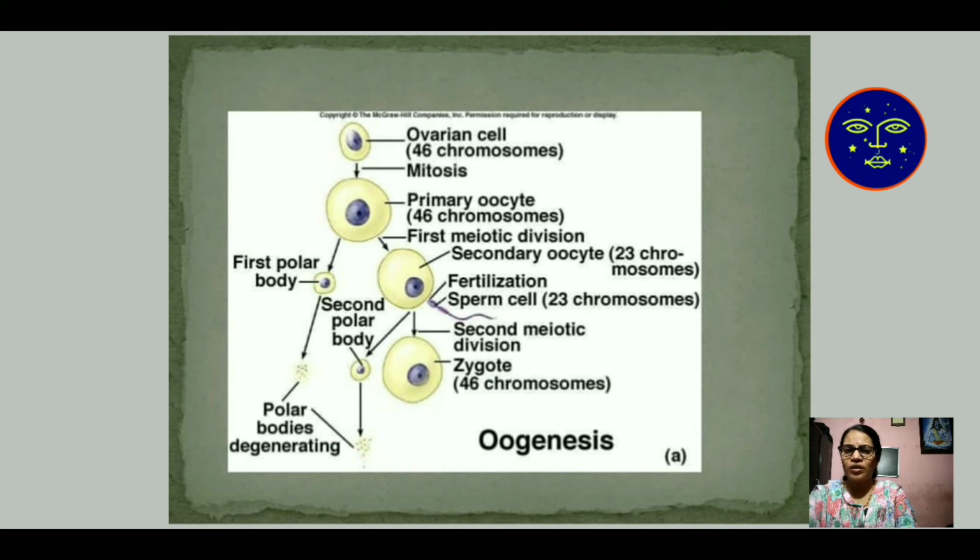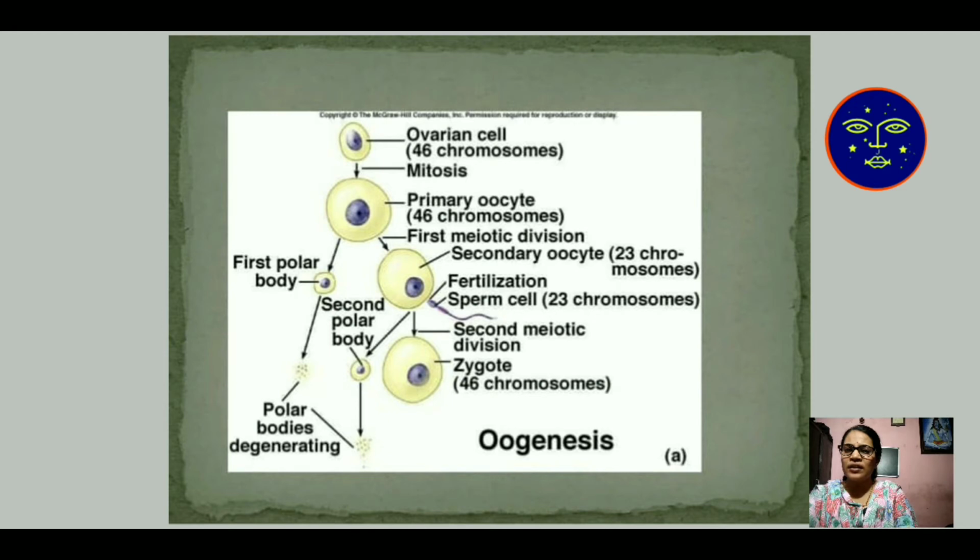Primary oocytes undergo first meiotic division and produce the first polar body and secondary oocyte with 23 chromosomes each. The first polar body contains 23 chromosomes and the secondary oocyte also contains 23 chromosomes. Then the first polar body undergoes meiotic division and produces two polar bodies, and the secondary oocyte undergoes the meiosis 2 cycle and produces the second polar body, and after the second meiotic division the zygote is produced.